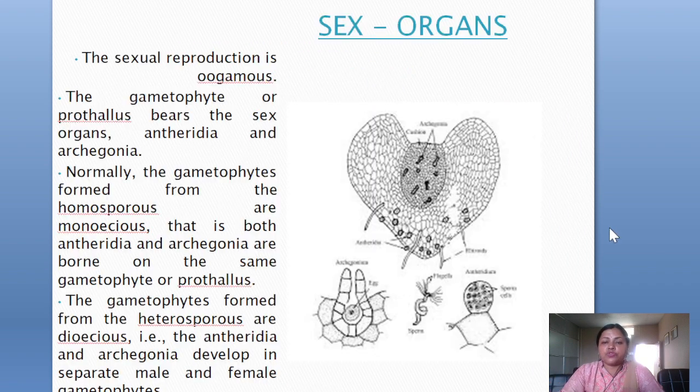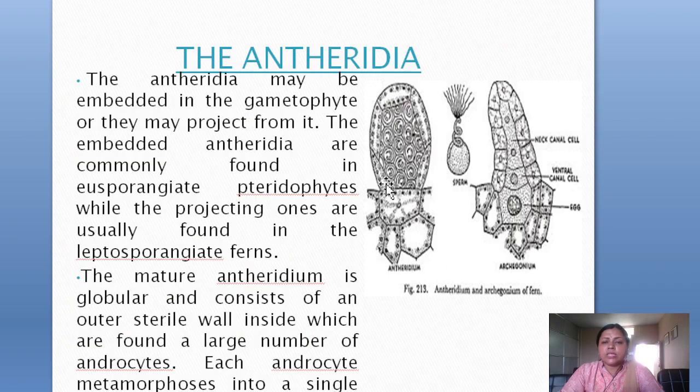And if you see the main structure, it is a little bit club shaped, globular in structure, outwardly covered by a single-layered sterile outer wall. Inside this, it develops a large number of androcytes, which undergo metamorphosis and form a single motile antherozoid. The antherozoid, or the male sperm, bears flagella, so that will help it to move towards the archegonium.